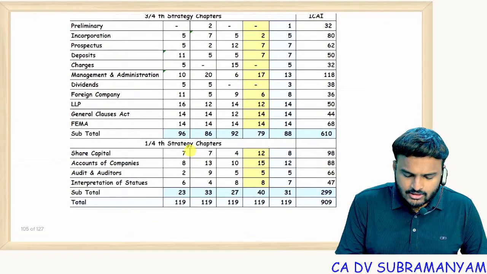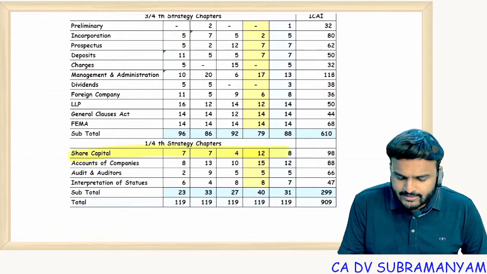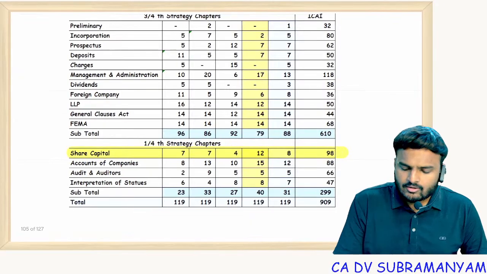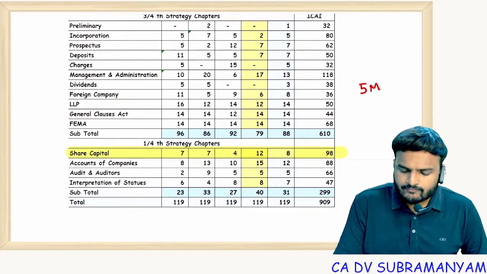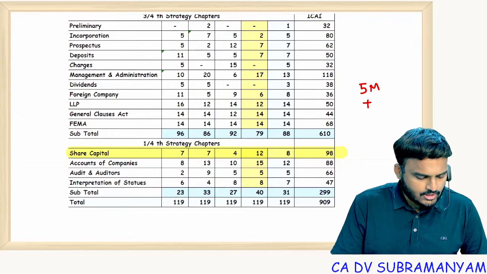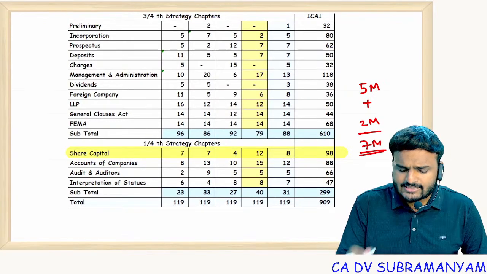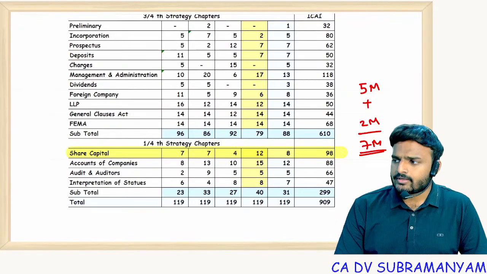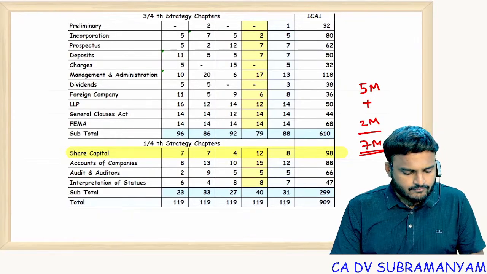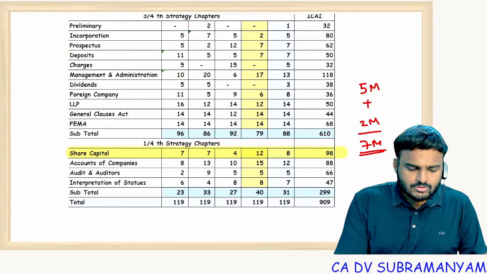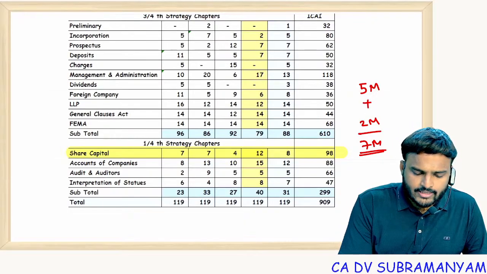Share capital, you can expect one descriptive question and one multiple choice question. 5 marks descriptive question and 2 marks multiple choice question. So on an average, you can expect 7 marks from this chapter. Getting my point? Fine. So now let's continue our marathon.